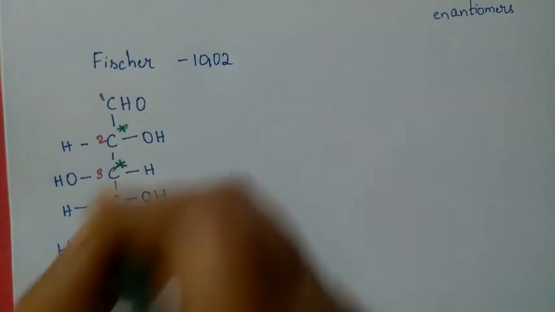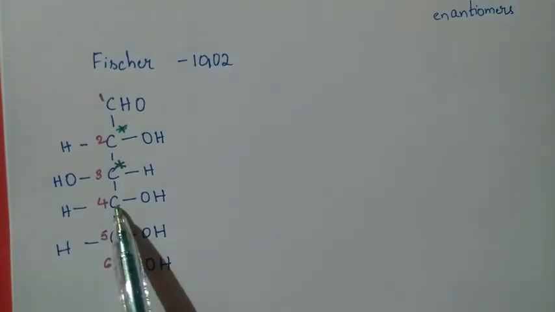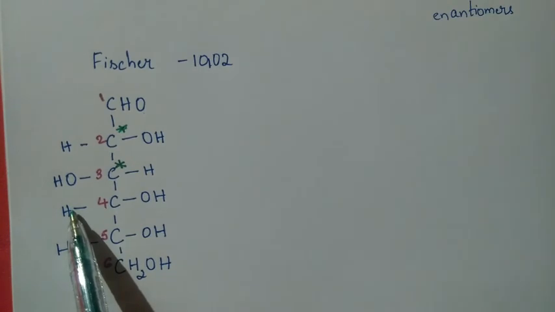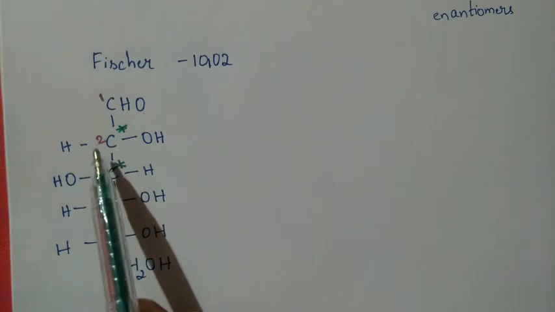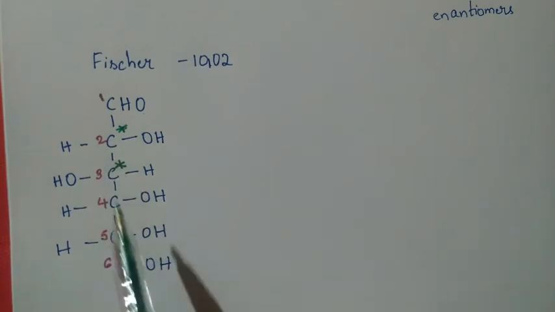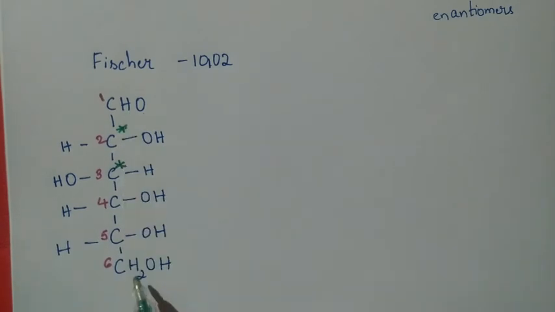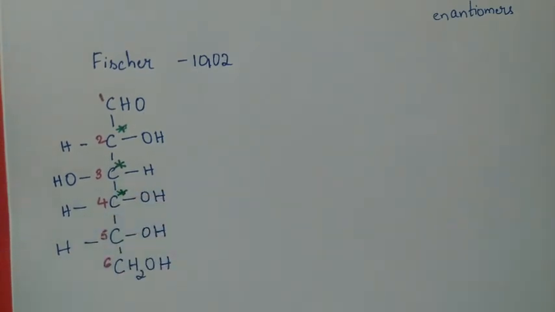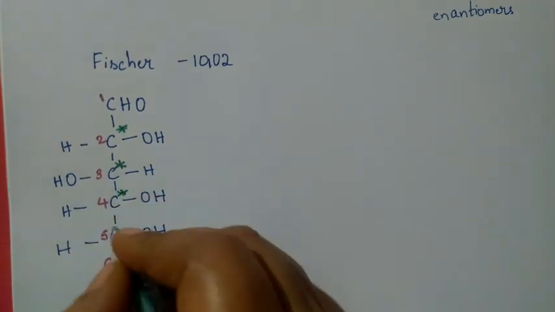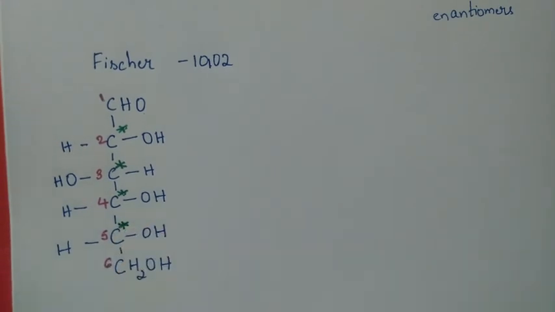It is a chiral carbon once again. When you consider this one, we have hydrogen, OH, and different groups at each side. Here it has the CHO group, here it has the CH2OH group, entirely different. That means this is also a chiral carbon. Of course, this is a chiral carbon again. So 4 chiral carbons are present.